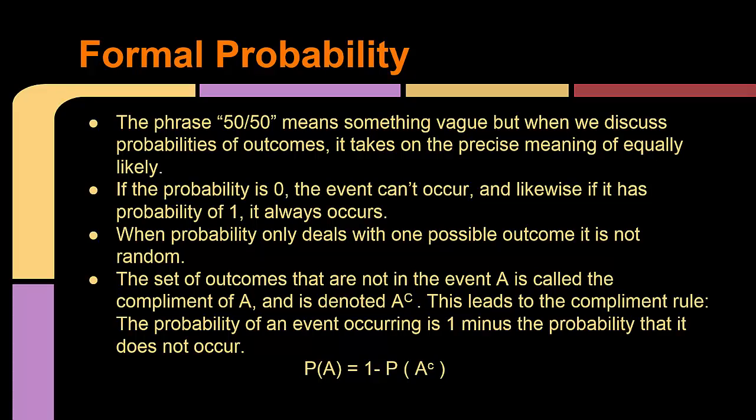Here's the first rule, which is the complement rule. The set of outcomes that are not in event A is called the complement of A. That rule says the probability of an event occurring is 1 minus the probability that it does not occur.